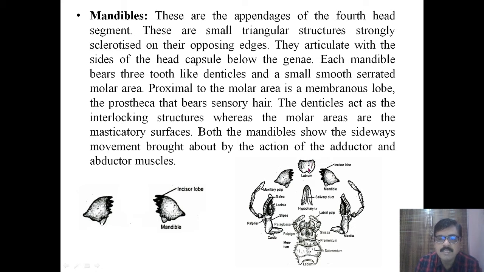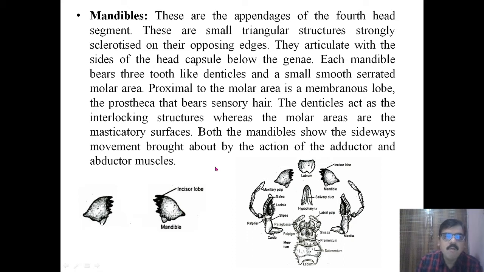That is the labrum, the appendage of the third head segment. This is the mandible, the appendage of the fourth head segment, and these are triangular structures having dentine-like structure and a molar area. They articulate with the sides of the head capsule below with the help of the geni.